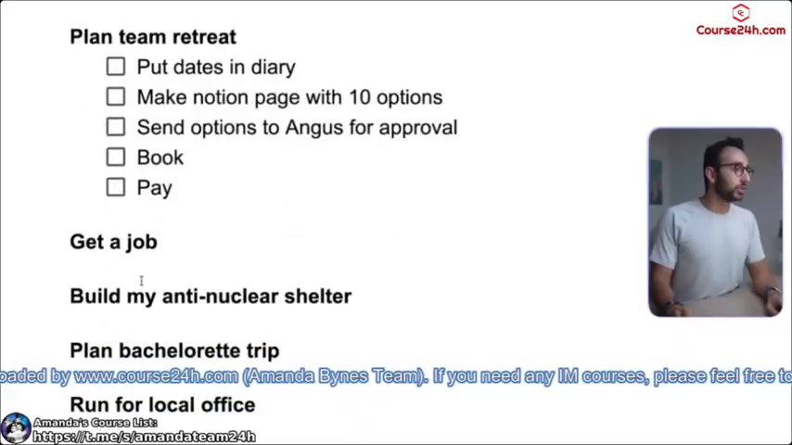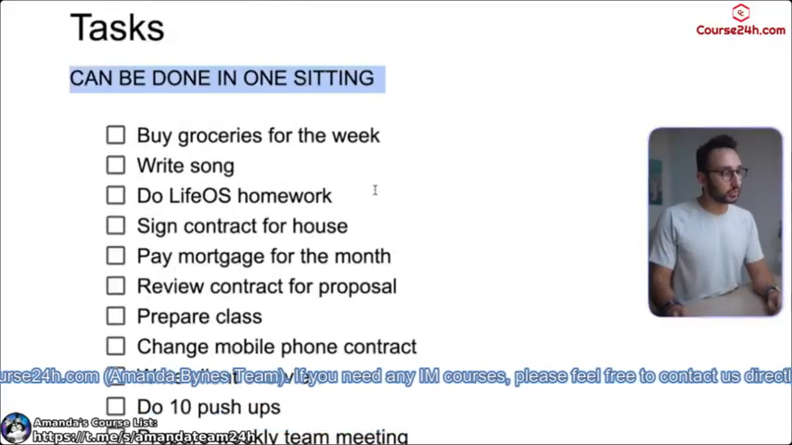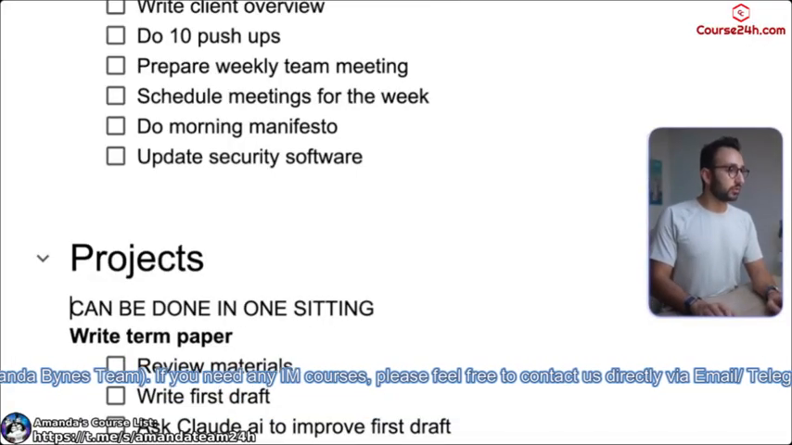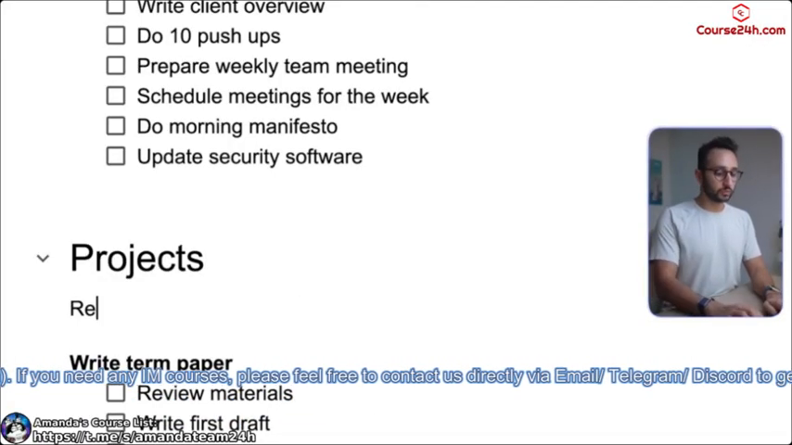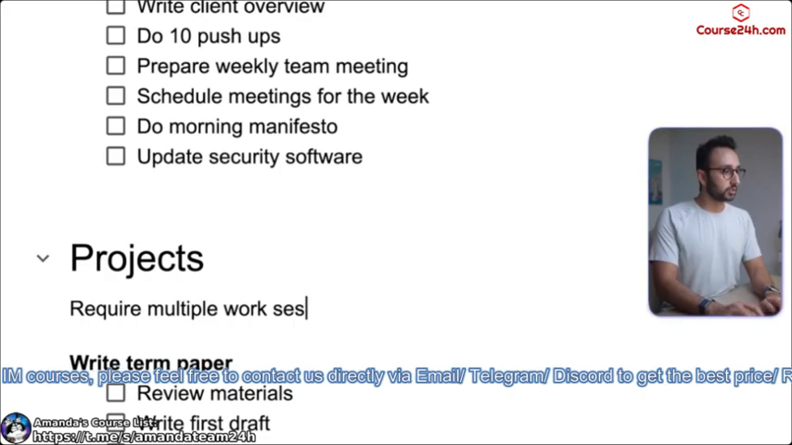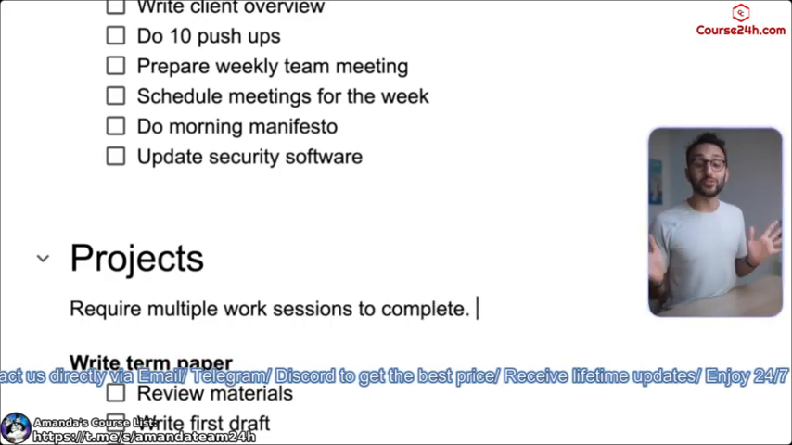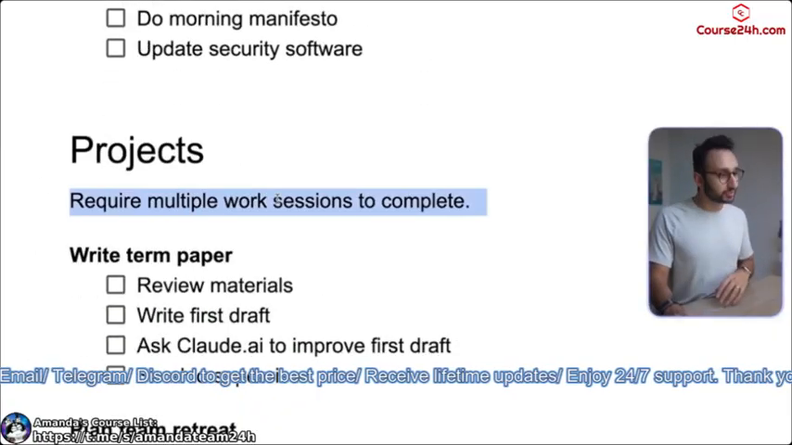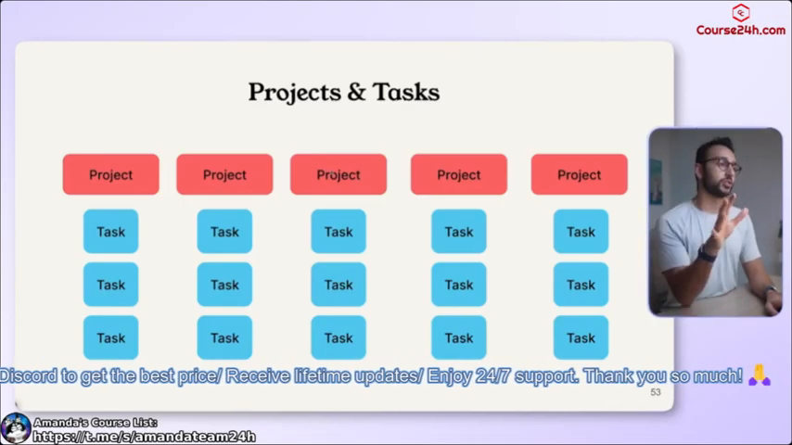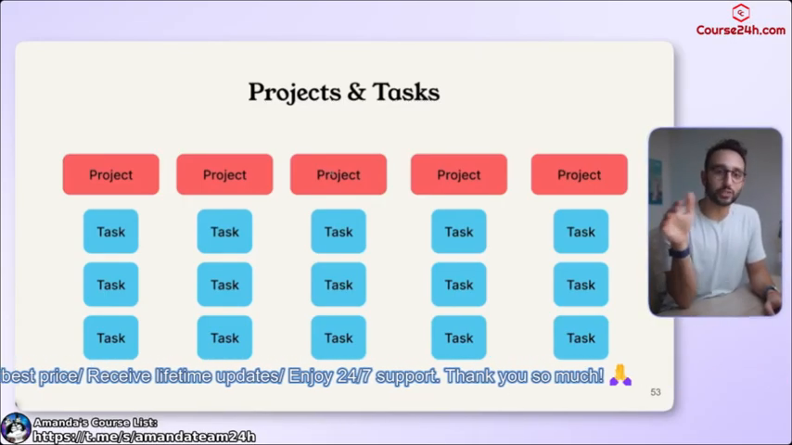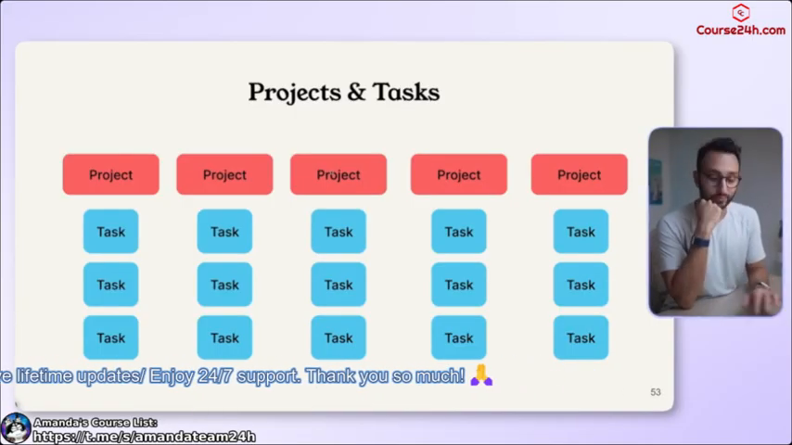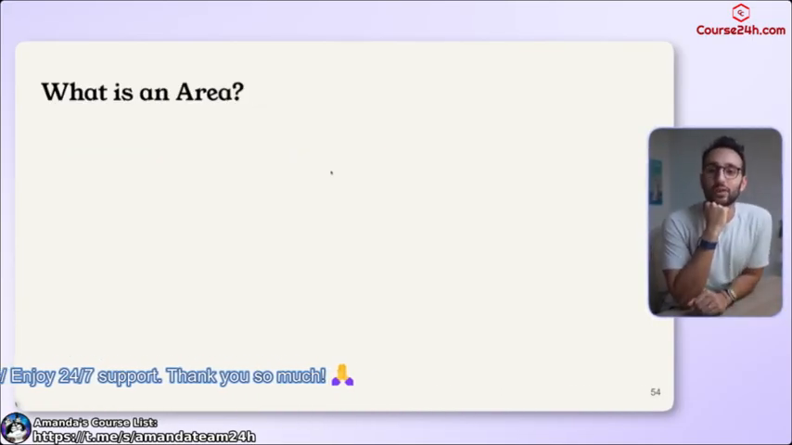Cool. So we have projects and we have tasks. Generally, tasks can be done in one sitting, and generally projects require multiple work sessions to complete. What's a work session? Well, when you sit down and work for a session, say 20, 30, 40, 50 minutes, you can generally do a task. Projects generally require multiple work sessions to complete. We end up with a situation where we have a bunch of different projects with a bunch of different tasks underneath them. Then we introduce the concept of area.